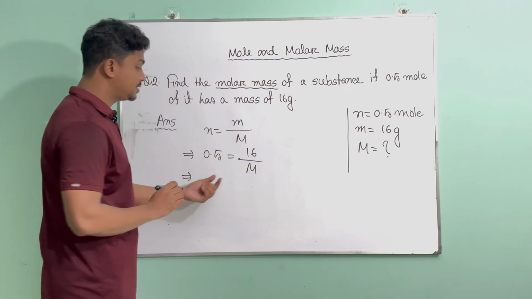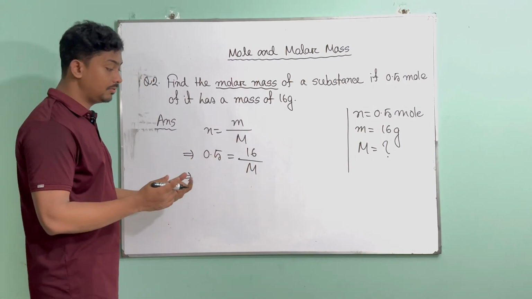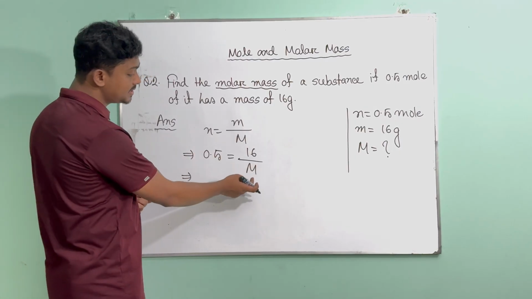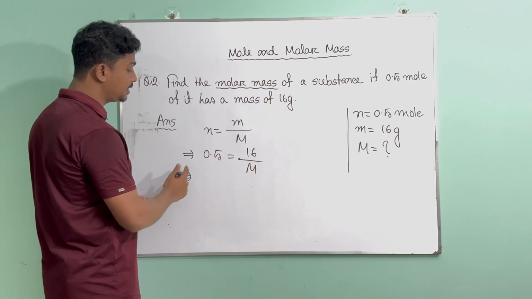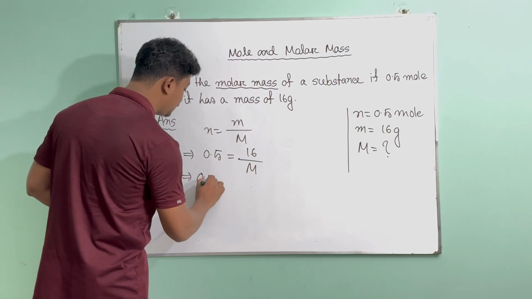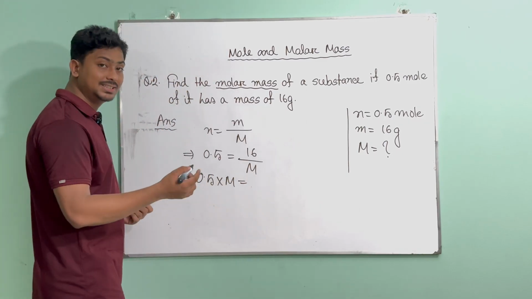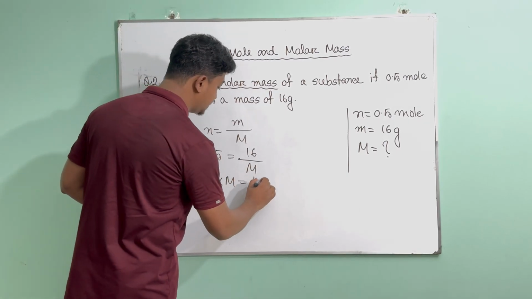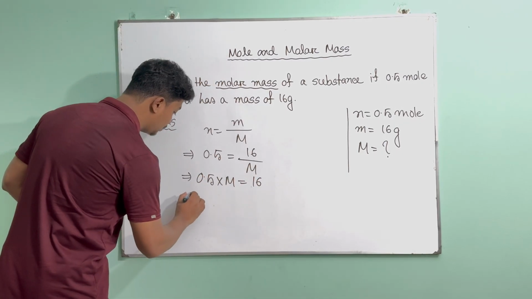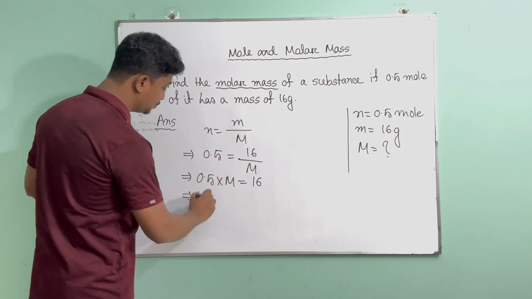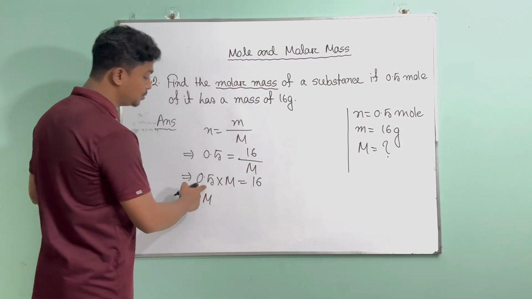Now let's move sides. So we want the M to be our subject, right? Let's move it to the other side. Now M is divided here. If you put it to the left side, you're going to multiply it. So 0.5 will be multiplied by M, and we are not doing anything with the 16, so 16 stays as it is. So this is 16. Then we want our subject alone. That means we want our M alone, so we have to move 0.5.